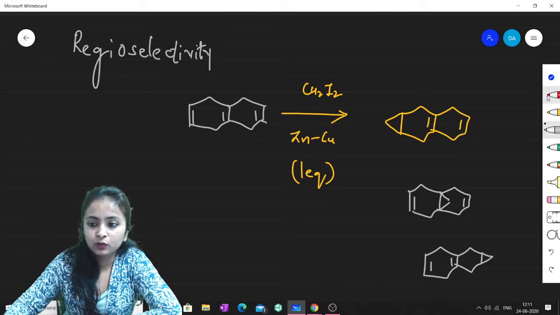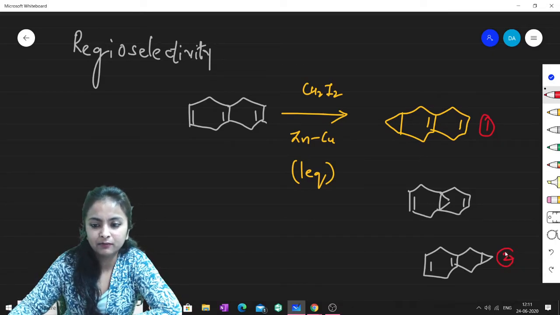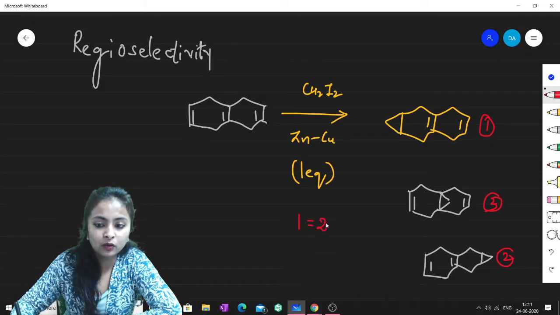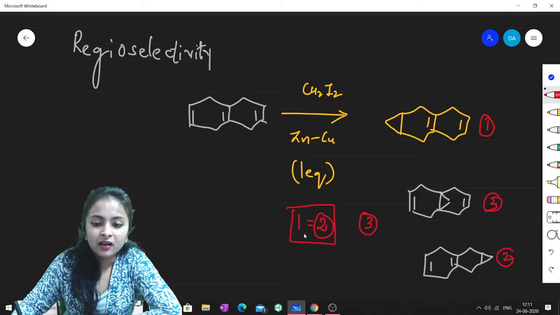Now number 1 and number 2 are exactly the same. This one is different. So 1 equals 2, but the third one is different. If you compare 1, 2 with 3, then what is the relation?